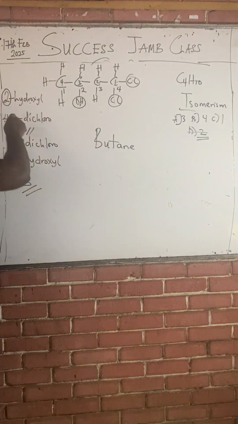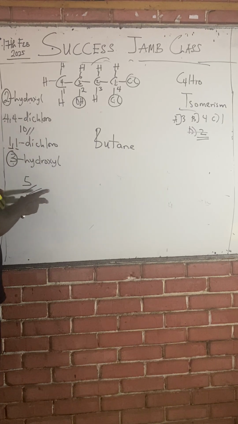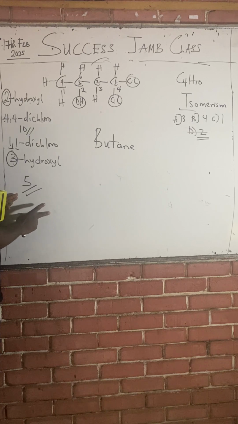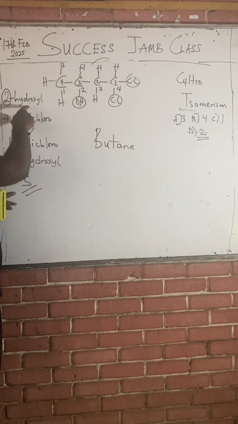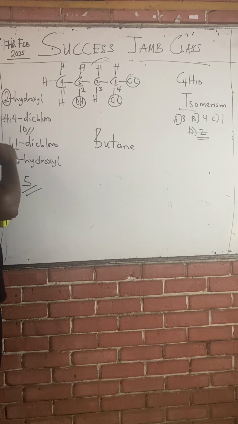Class, even though when you add 2 plus 4 plus 4, you have a total number of 10, which is bigger than 1 plus 1 plus 3, 5. This total number is 10, bigger than 5, right? Ideally, we should go with the lesser number. Total number is 5 here. But class, because hydroxyl group is stronger than this chlorine group, we are going to dismiss this chlorine group and focus on the hydroxyl group.